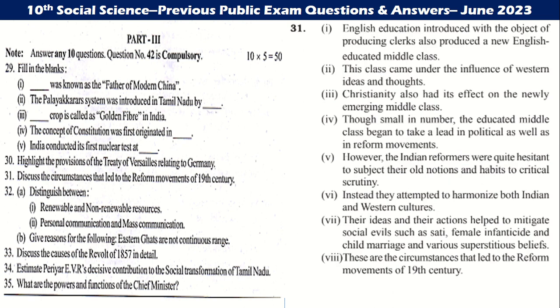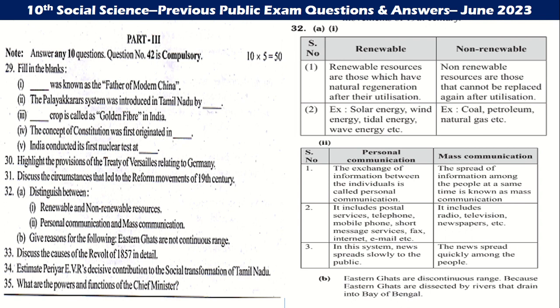Then 31st question: Discuss the circumstances that led to the reform movements of the 19th century. English education introduced a class under the influence of Western ideas. Christianity also affected the newly emerged class. Instead, they attempted to harmonize both Indian and Western cultures. These are the circumstances that led to the reform movements.